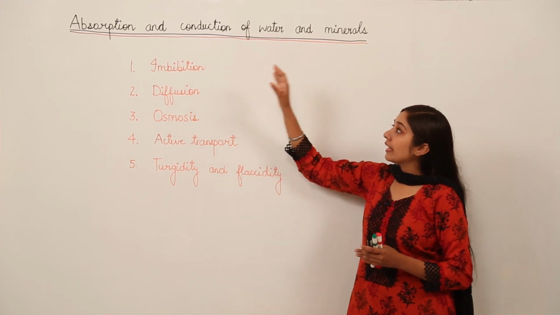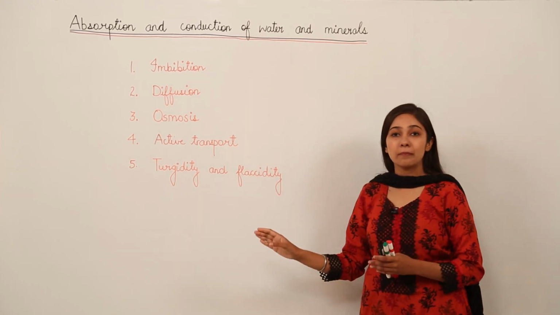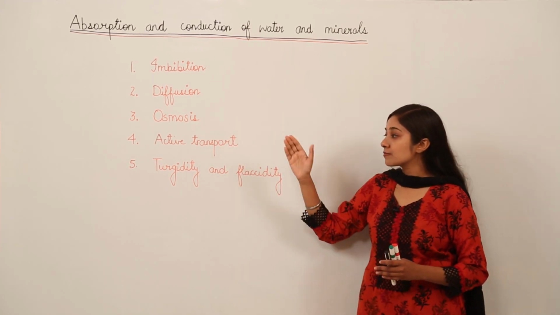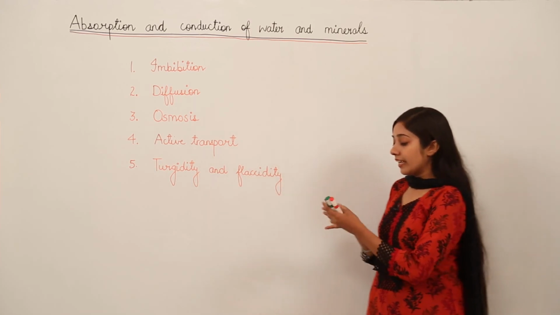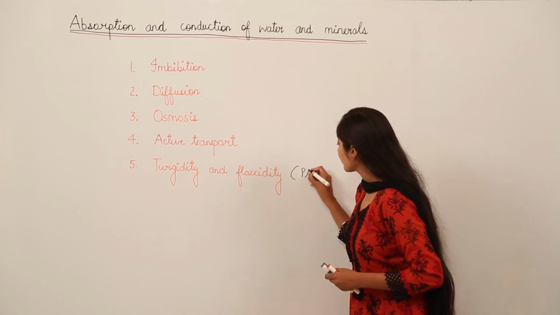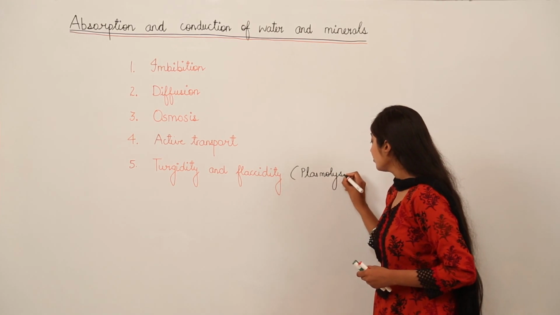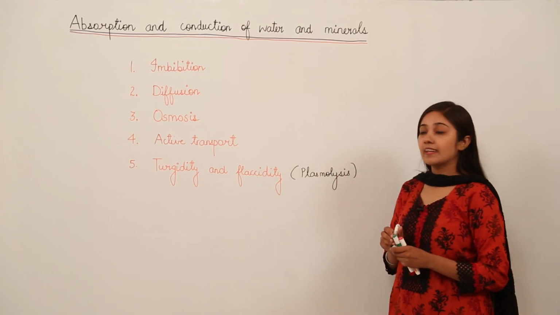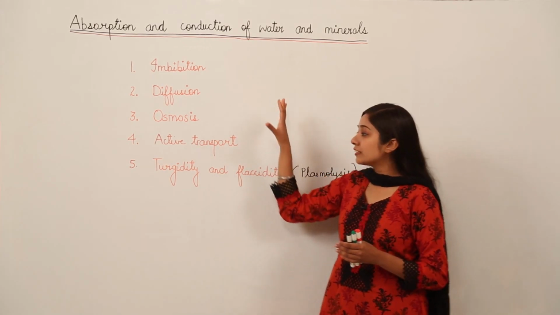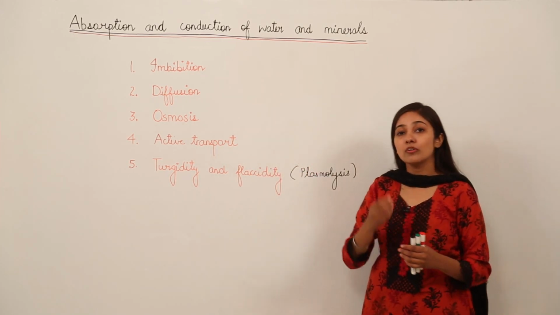So this absorption and conduction of water and minerals involves these basic 5 phenomena. We have imbibition, diffusion, osmosis, active transport, turgidity and flaccidity. Here I would say turgidity and flaccidity is also known as plasmolysis. Remember this. So here we are going to discuss the basics of these 5 phenomena which are involved in the absorption and conduction of water and minerals throughout the plant.